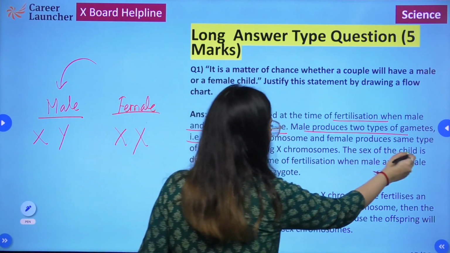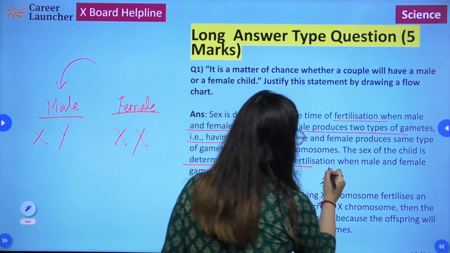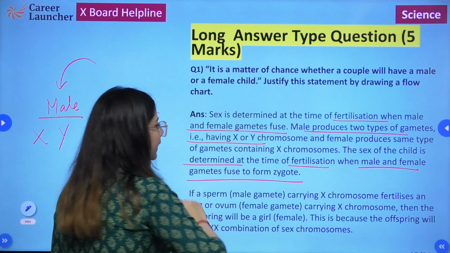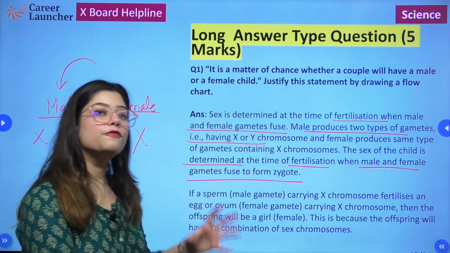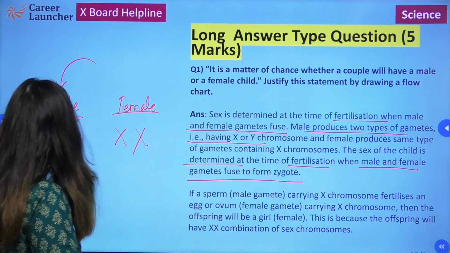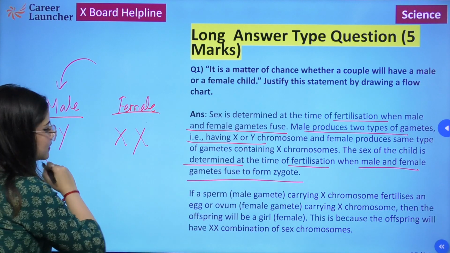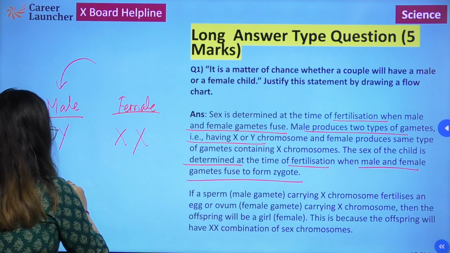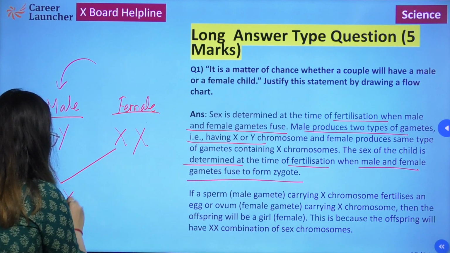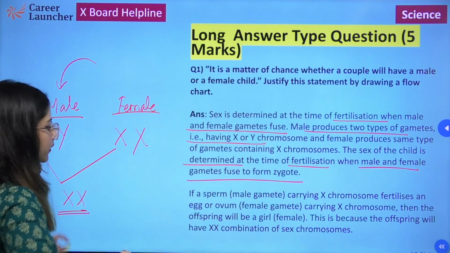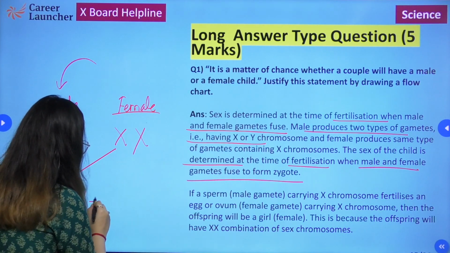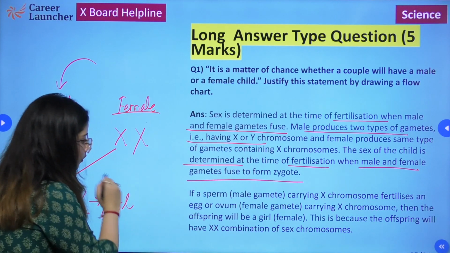So the sex of the child is determined at the time of fertilization when male and female gametes fuse to form a zygote. Now, if a sperm carrying X chromosome fertilizes an egg carrying X chromosome, then it would result in the offspring being a girl, right?